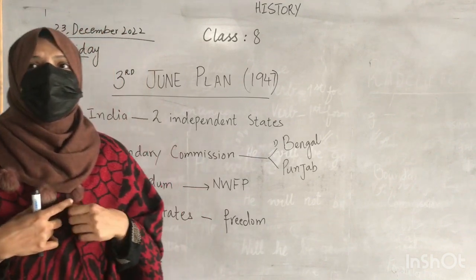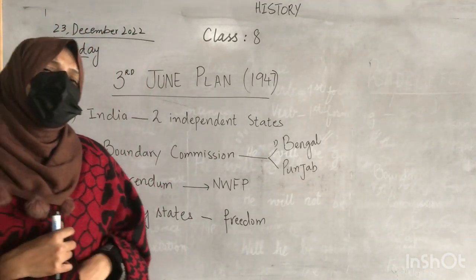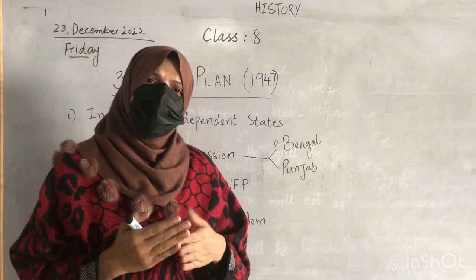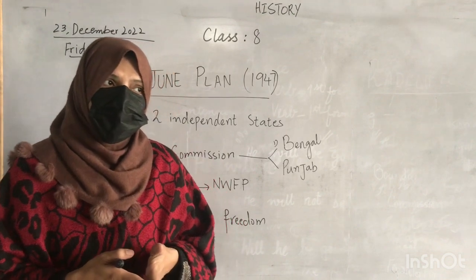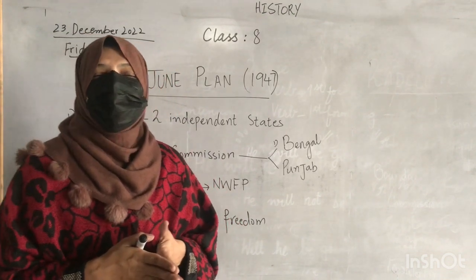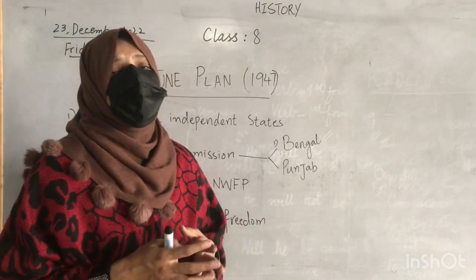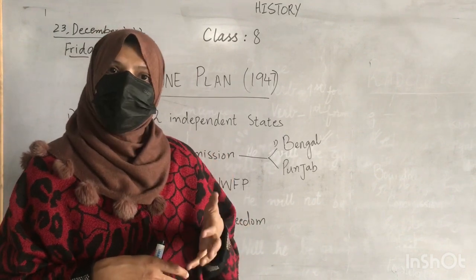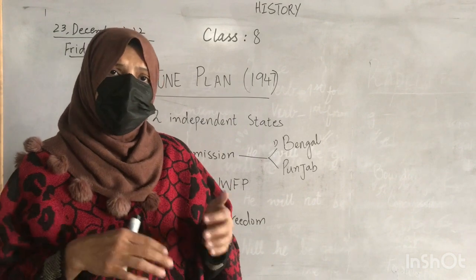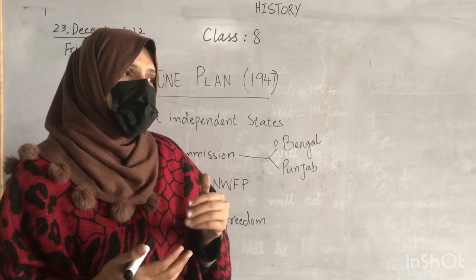After the cabinet mission, a lot of political unrest between the political parties continued. For example, the Muslim League was very anxious about the categorization of the provinces. They asked how the provinces were divided.